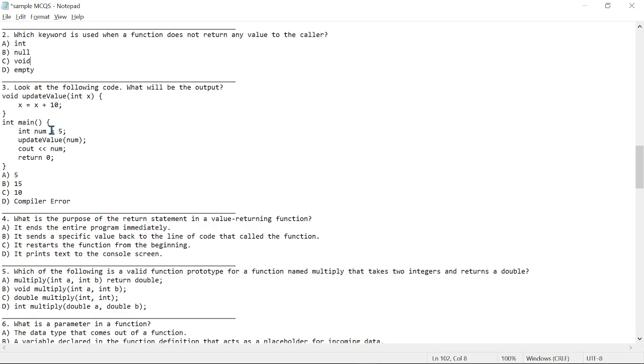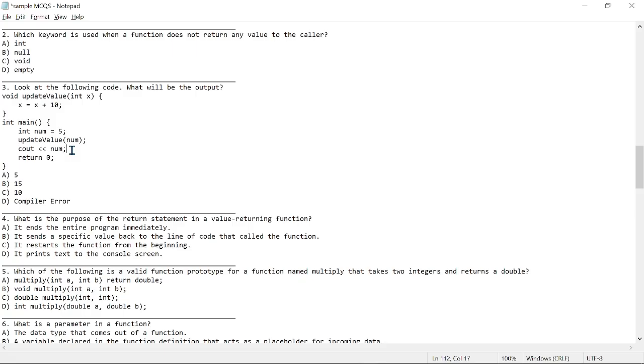We say num equals 5, then we pass num as the value to our function, then we output num. This can be a bit confusing because in our lesson on functions, we didn't talk about passing a value by reference and passing a value by value.